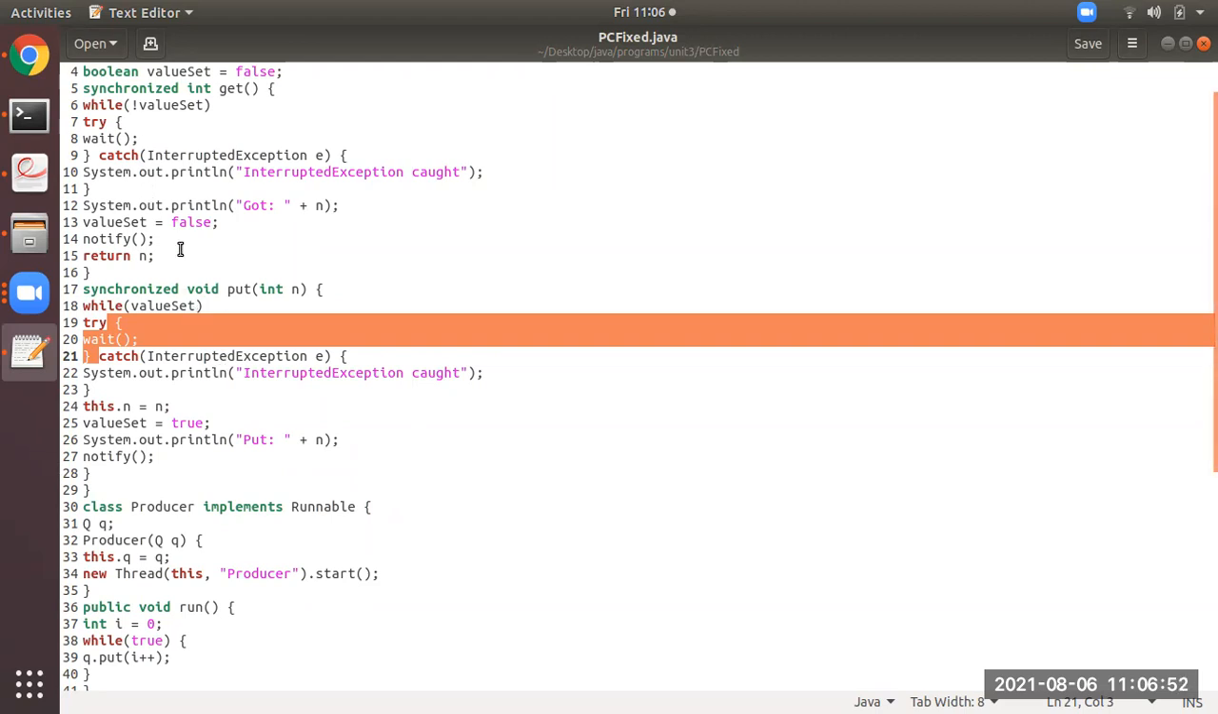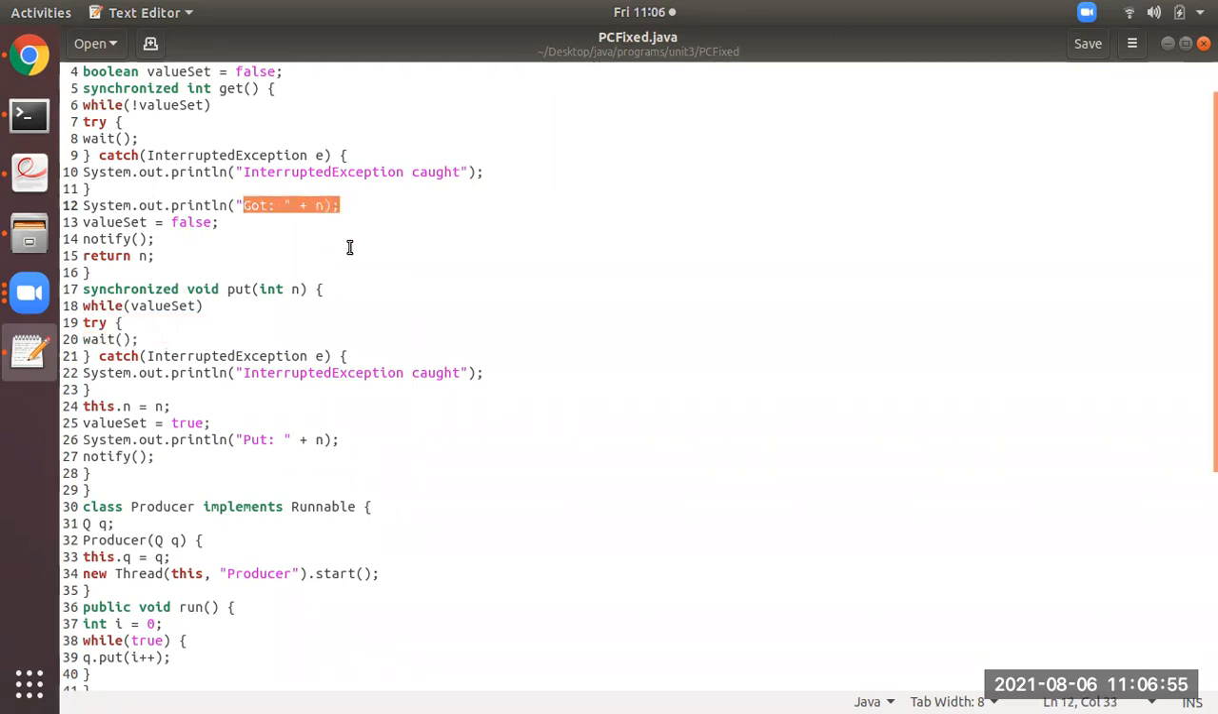So what it will happen is, now after the consumer has consumed, it is now setting value set equals to false. And notify means from here it will make the producer to come out of the waiting state. I am repeating again, as 14th line is invoked, it will make the producer to come out of the waiting state. Now what will happen here? This dot n will be equal to 2. Now value set will be true, it will print 2.